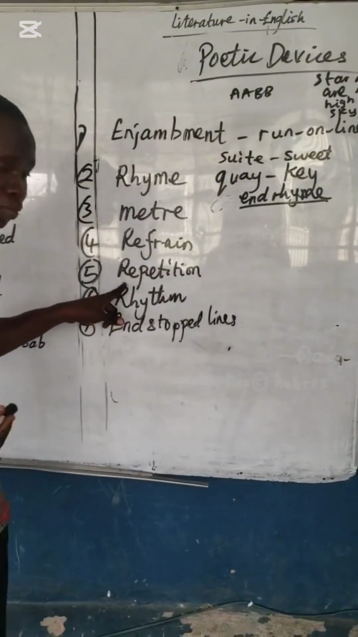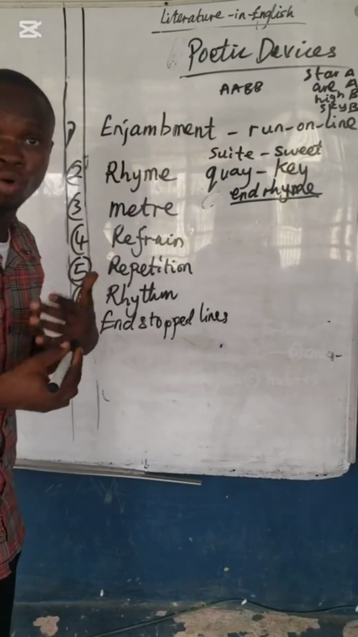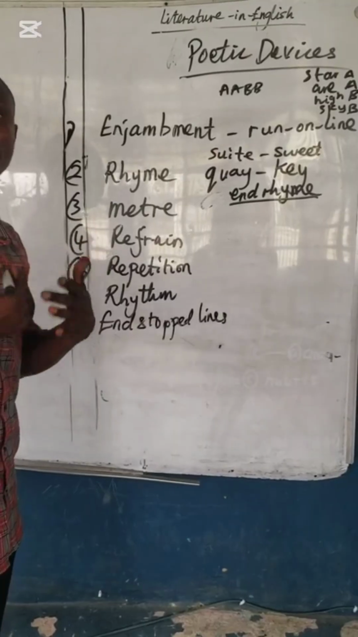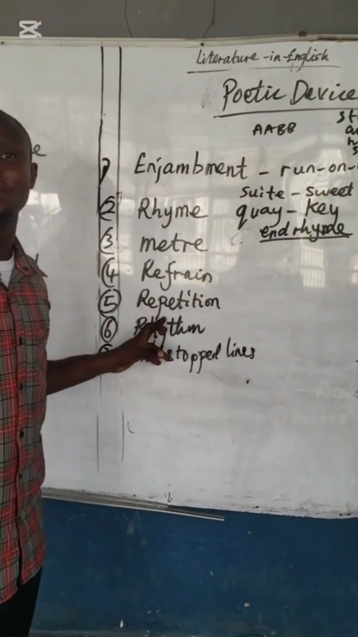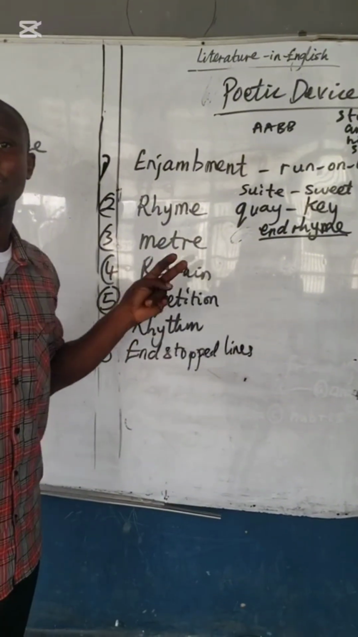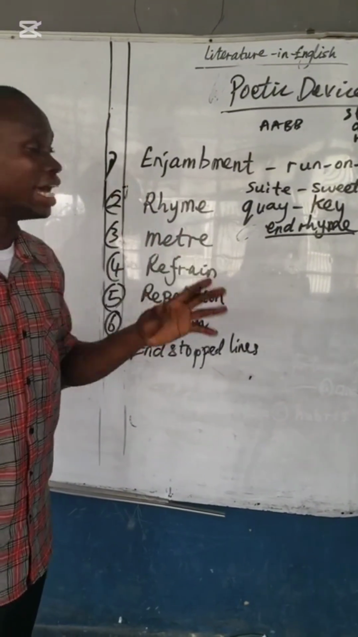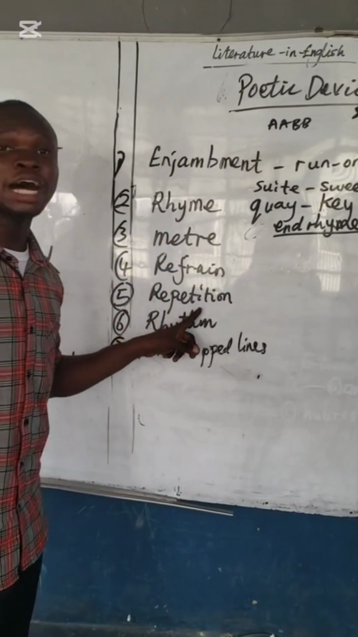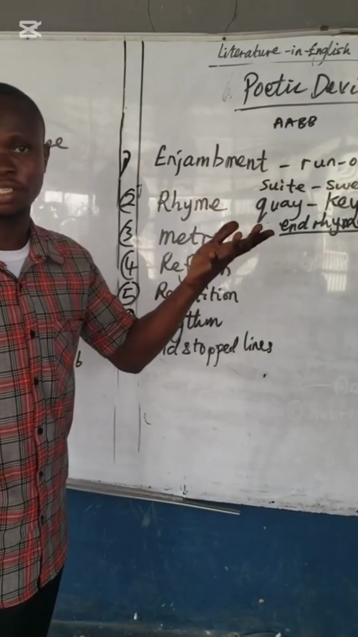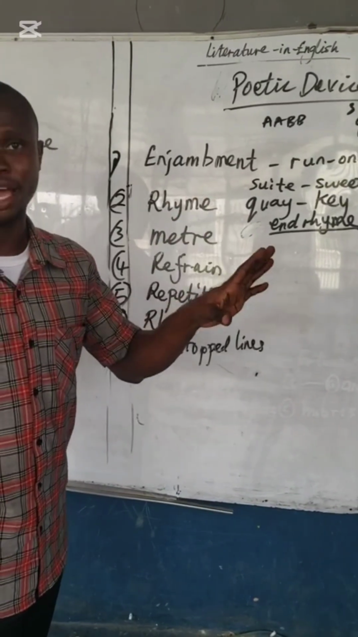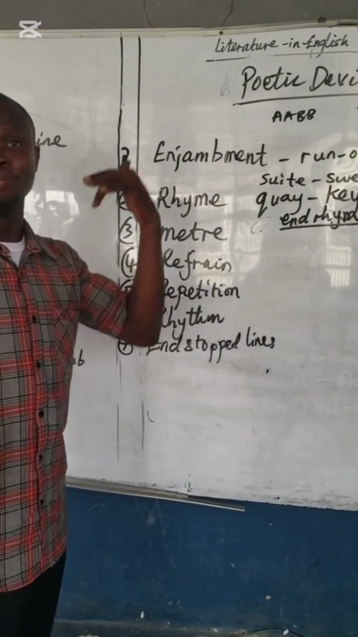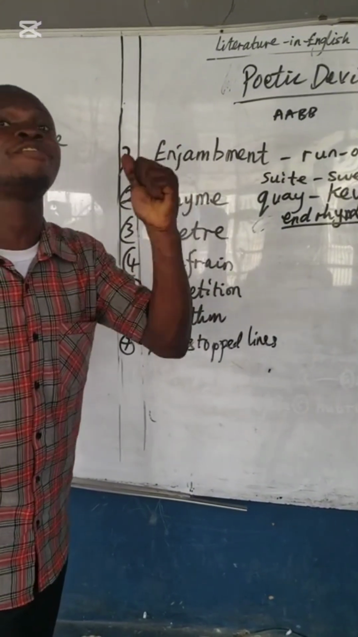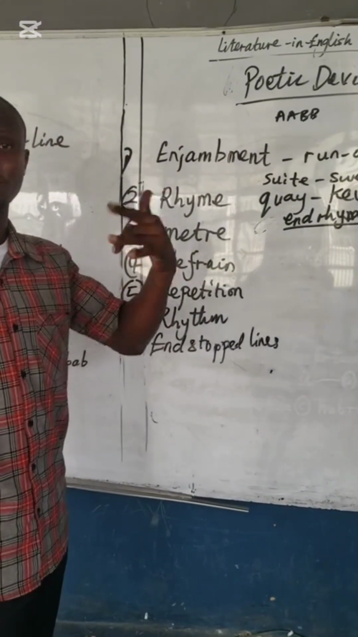Then repetition is when you mention a word more than one time for the sake of emphasis. For example, in "Caged Bird", they repeated the caged bird and the free bird many times. That is called repetition. The same thing with "Bat" by D.H. Lawrence, they repeated bats as well. So this is what I mean by repetition, repeating one word more than one time for the sake of emphasis.